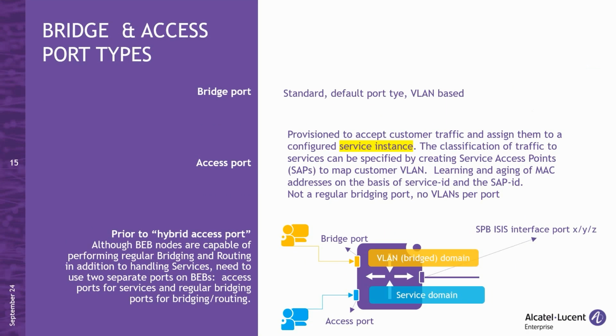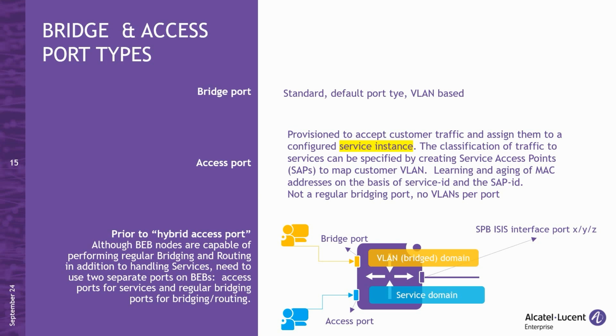In AOS, users can choose between 2 port types, bridge and access. The bridge port type is the default, commonly used option based on VLAN domains, where functions like flooding, learning, and protocols such as spanning tree operate within VLANs. As a result, these processes typically function per VLAN or per bridge domain.